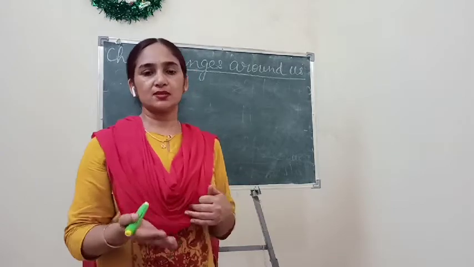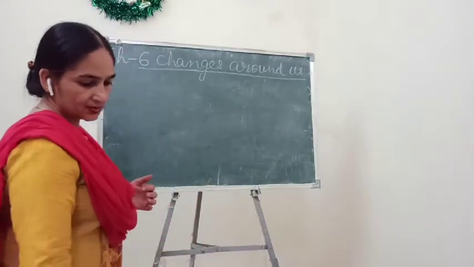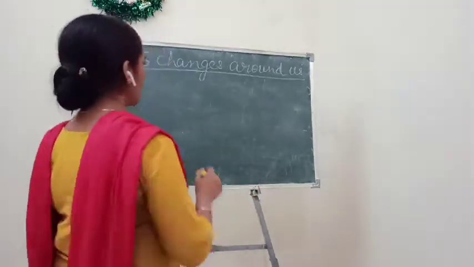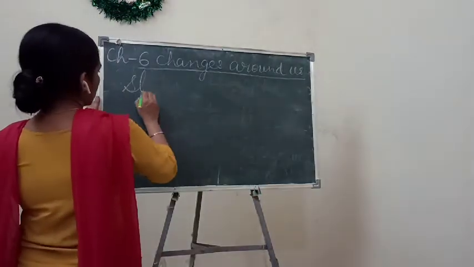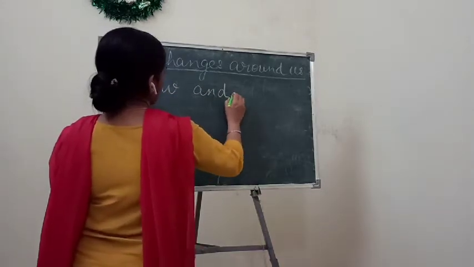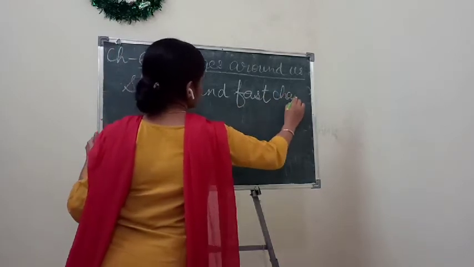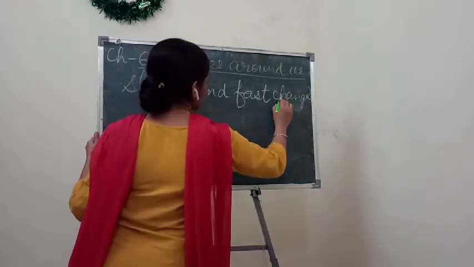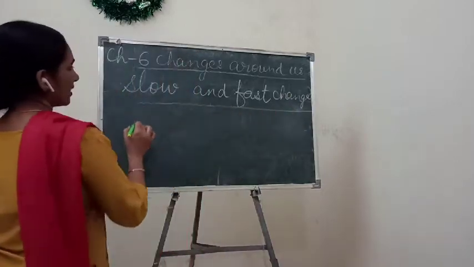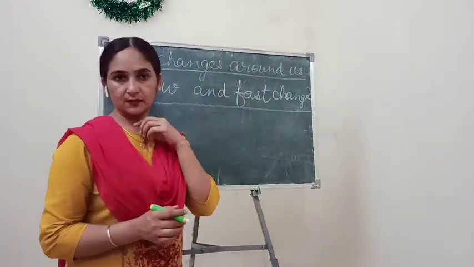The first category of changes is slow and fast changes. You know, children, some of the changes are slow and some are very fast.